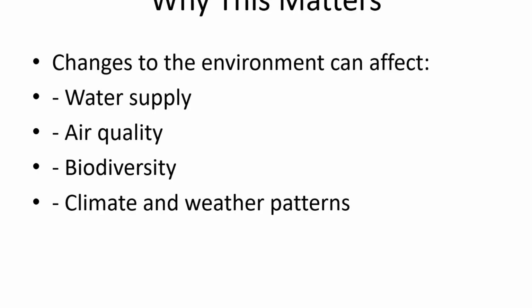Slide 3. Why this matters. When the environment is harmed, the effects are far-reaching. Water becomes unsafe to drink. Air becomes polluted, affecting human lungs and the health of plants and animals. Biodiversity decreases when plants and animals lose their habitats.